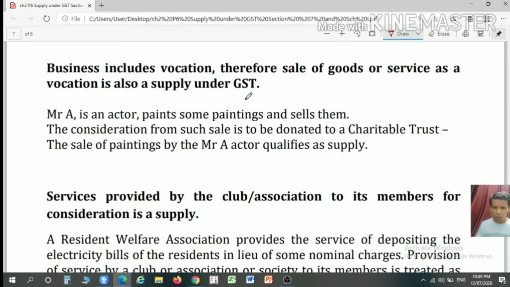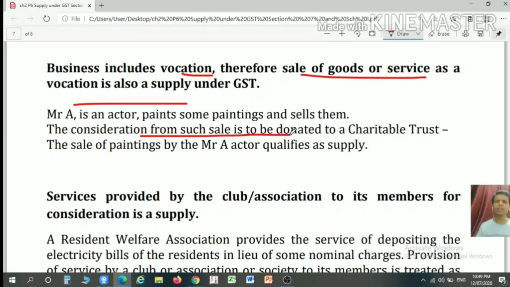Now, one of the wordings in section 2 subsection 17 is that business includes vocation. Therefore, sale of goods or services as a vocation is also considered a supply. For example, Mr. A is a painter. He paints some paintings and sells them. The consideration from such sale is donated to a charitable trust.